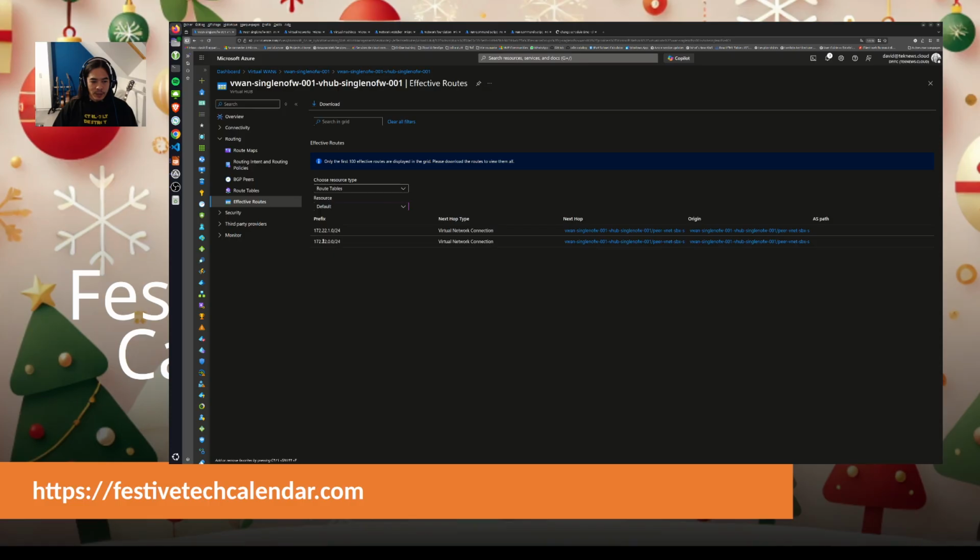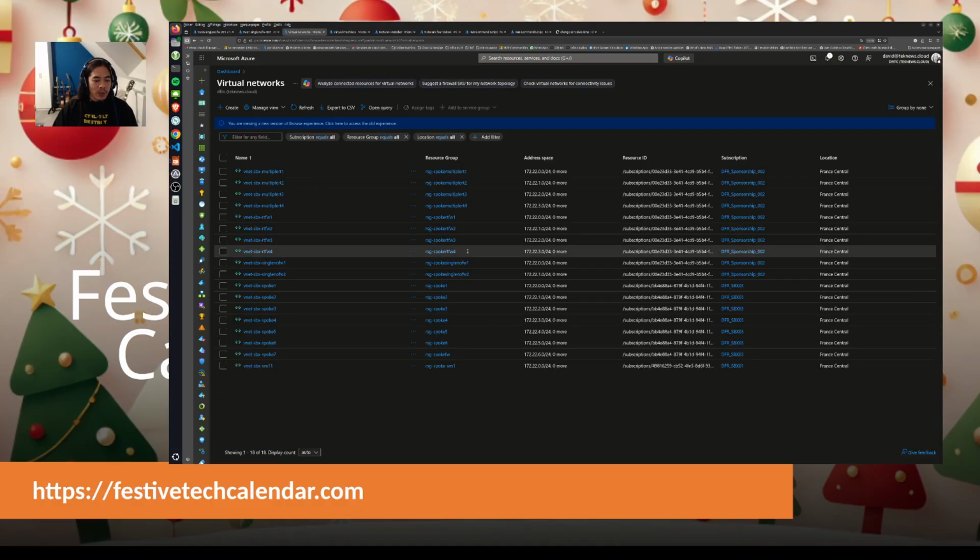Yes, okay. I can see 172.22.1.0/24 and the same for 22.0.0/24. Where does it come from? It seems to come from the network connection. So let's have a look at our virtual network. If I go to my virtual network, I should see the virtual network, no firewall, single.